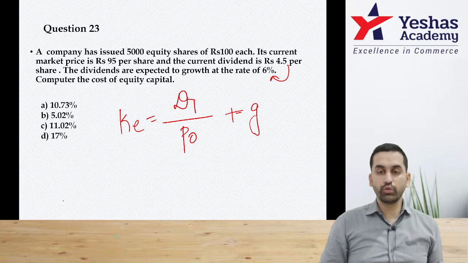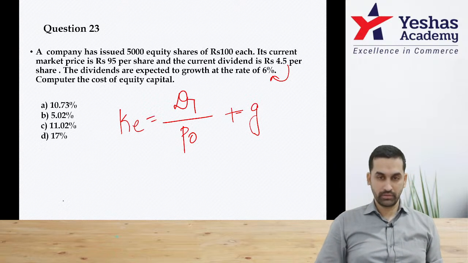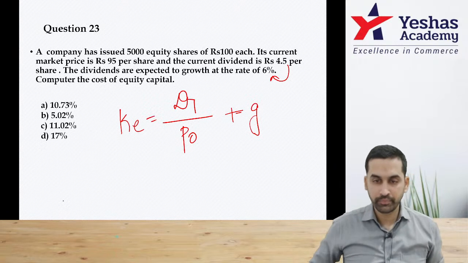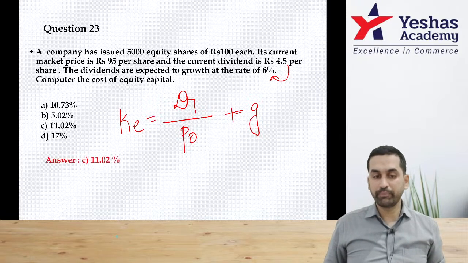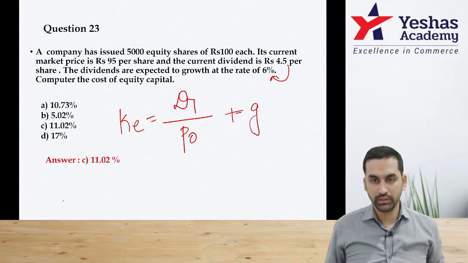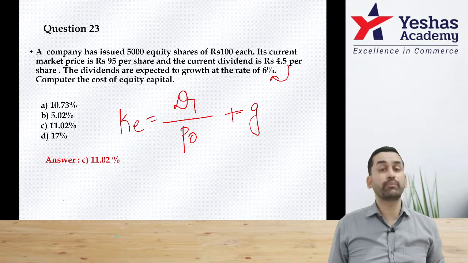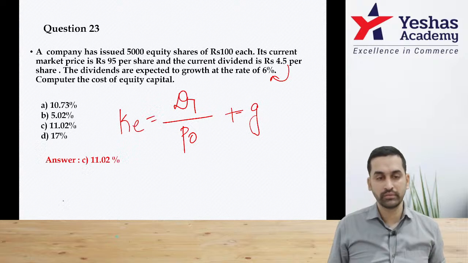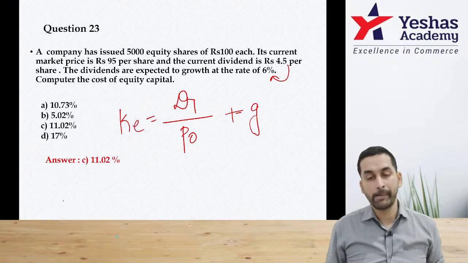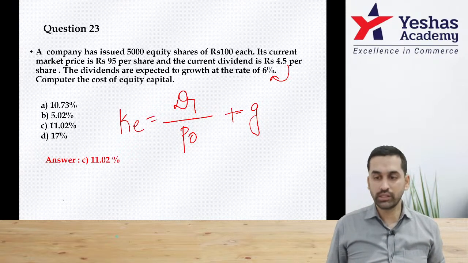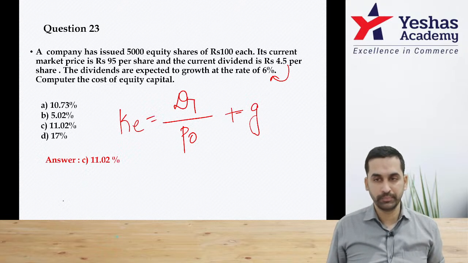That means first I have to do 4.5 plus 6%, divided by 95 plus separate G, that 0.06, which is 6%. Don't take 0.6. 0.6 is 60%. 0.06 is 6%. 11.02 is the final answer.